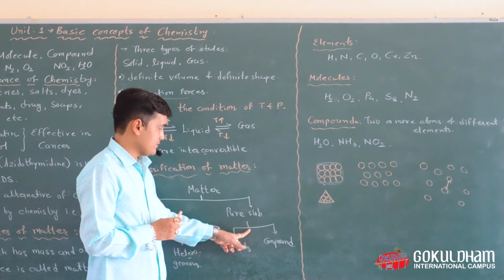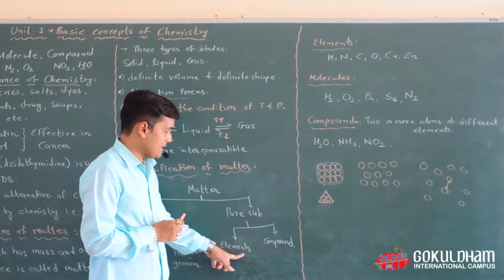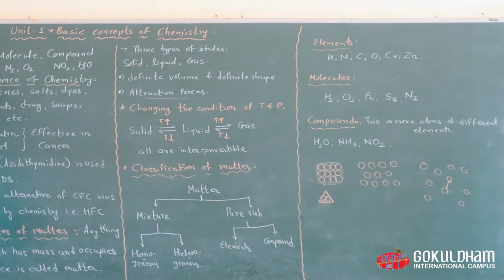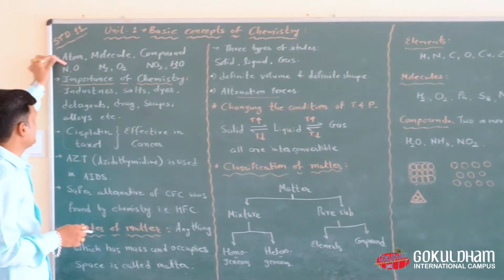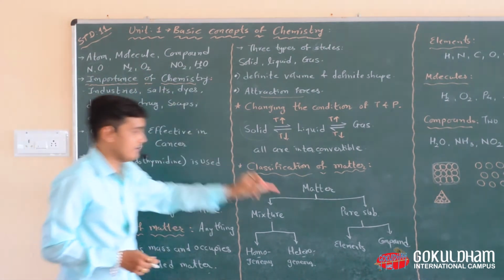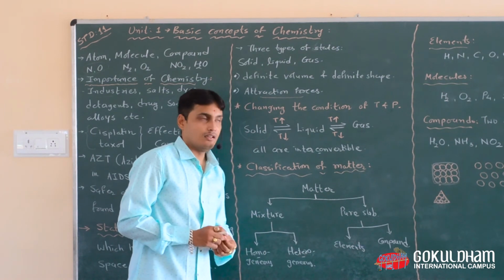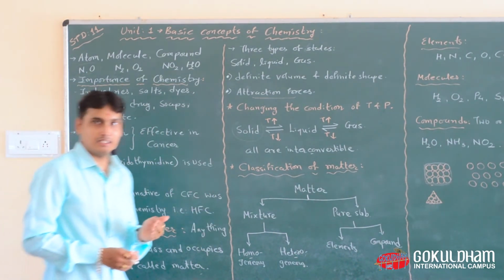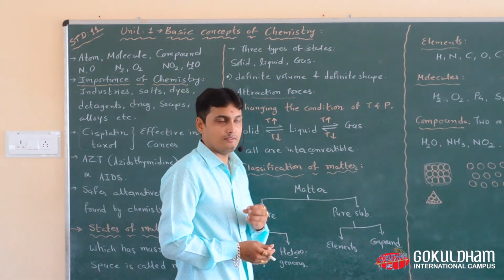Elements, we discussed at the start of our theory. This is an atom, or you can say particle, or you can say element. All the elements differ in their chemical and physical properties.